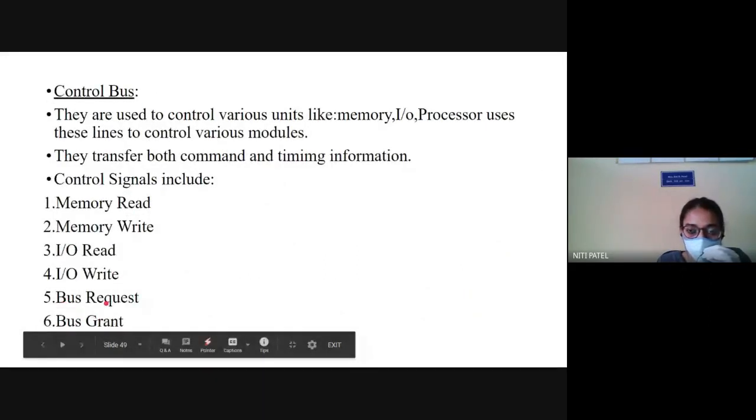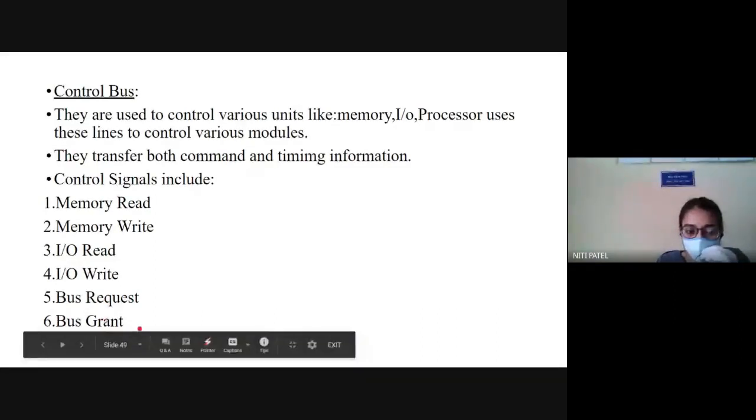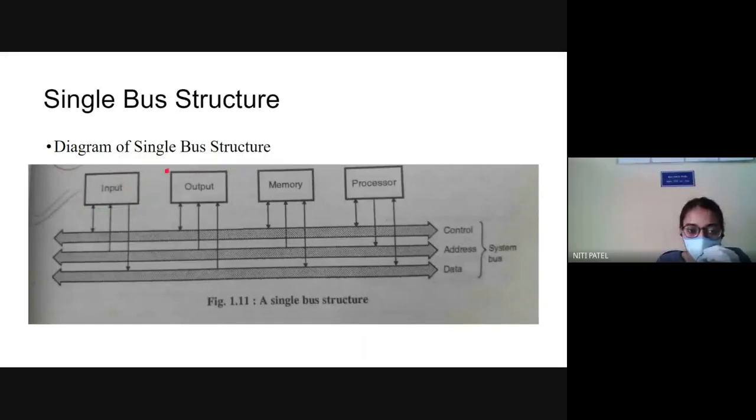So bus request means if you want to use the bus, you give the request first. After the request is given, it will generate a bus grant. After that, I can use IO read and IO write. Similarly for output, if I want to use the bus, I will make use of the bus request command. In return, I will get a bus grant, and then I can perform IO read, IO write.